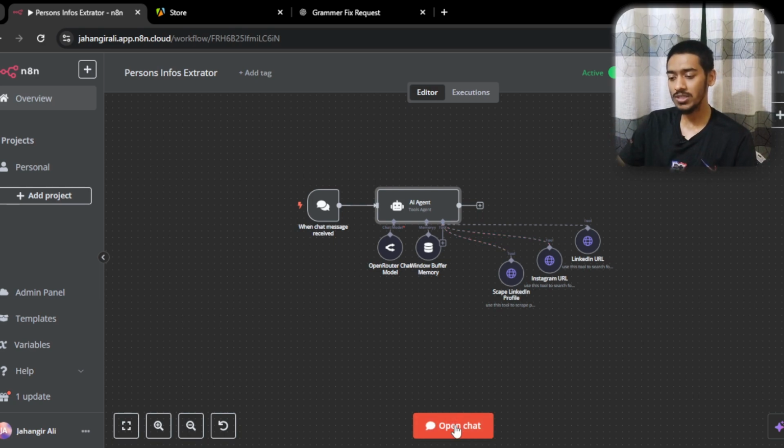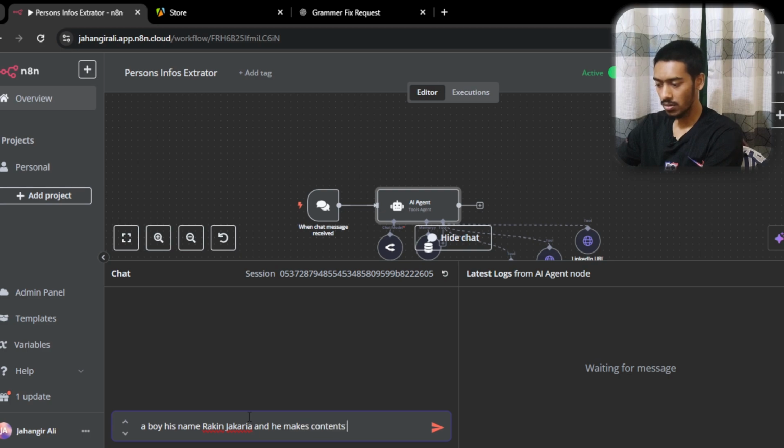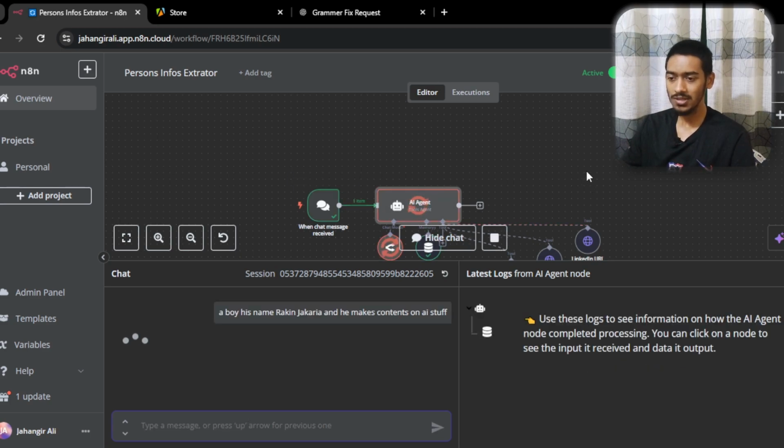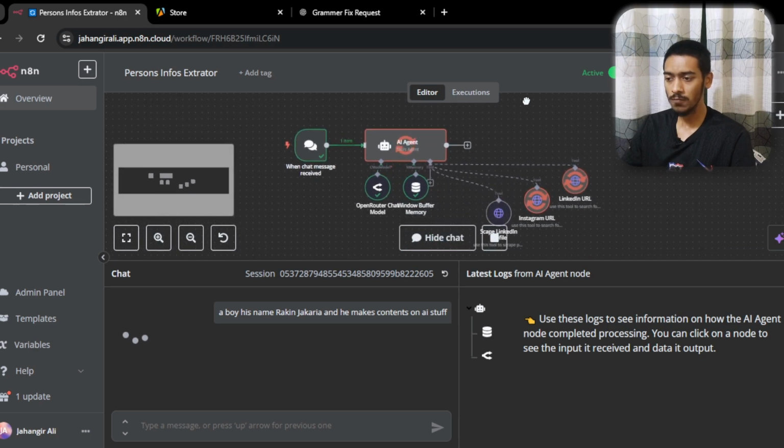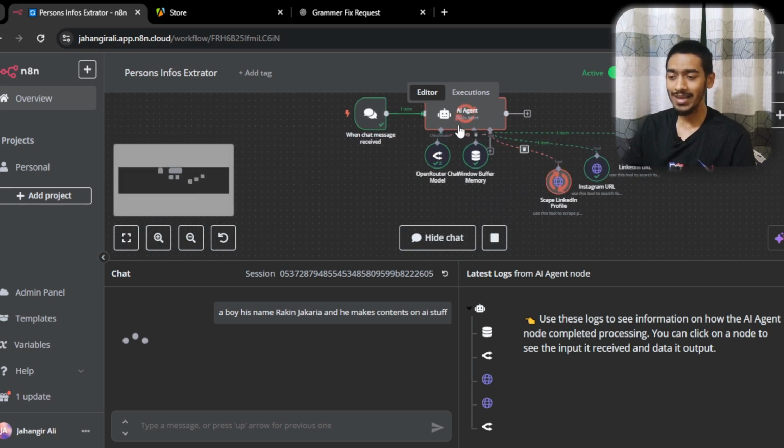If I go to the open chat section, let me start with myself. I'll say to the agent that a boy, his name is Rakin Zakaria, and he makes content on AI stuff. So let me go with this, and as you can see our agent started to work. It gives the information to this, which is called the LinkedIn URL. So it will extract the LinkedIn URL and the Instagram profile, and then